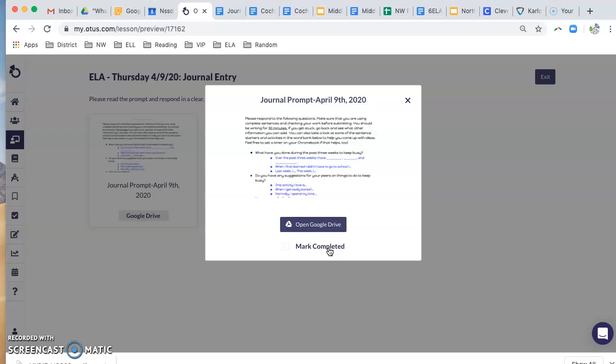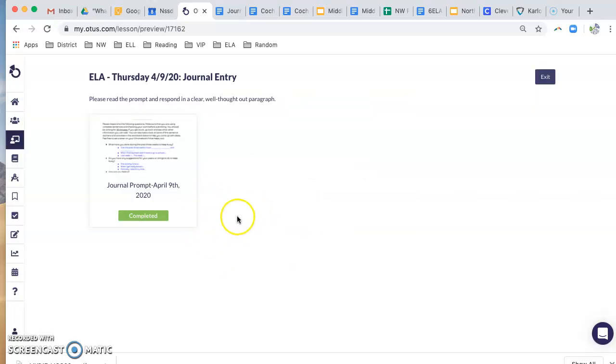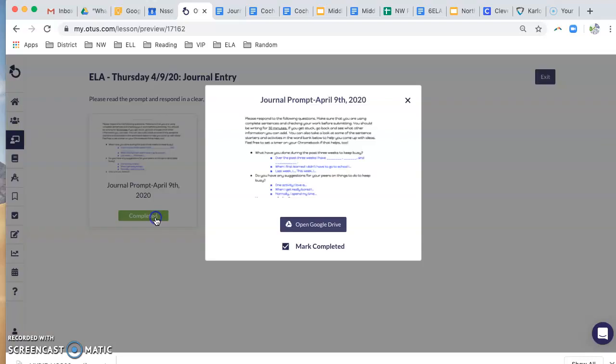So please, please, please make sure you mark it completed for each time you complete an assignment in Otis during this e-learning period. Once you mark it completed, you'll be done with it. And if you make a mistake, you need to go back, or you don't think you're fully done, you can always just uncheck it.